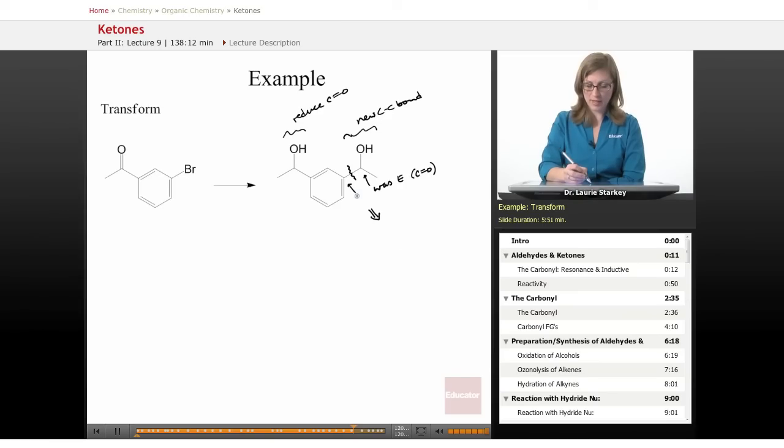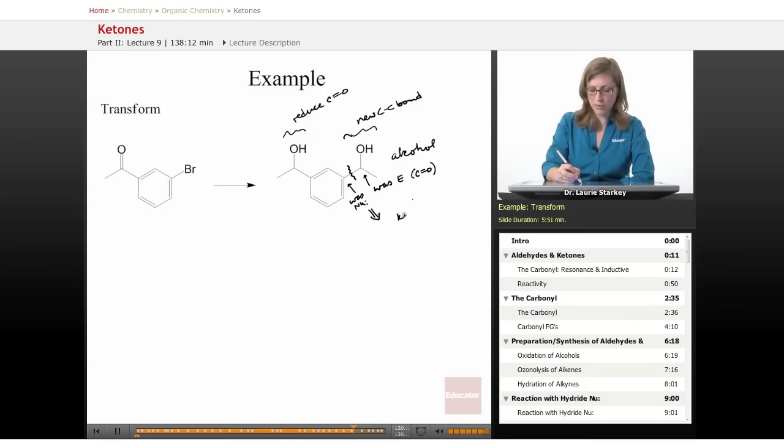And how about the other carbon? How do we make this a nucleophile? Remember, we have an alcohol product here. How do we make an alcohol? What two ingredients do we need? We want a ketone plus a Grignard. Ketone plus a Grignard gives an alcohol. So this is my carbonyl, and the other carbon we're going to make a Grignard.